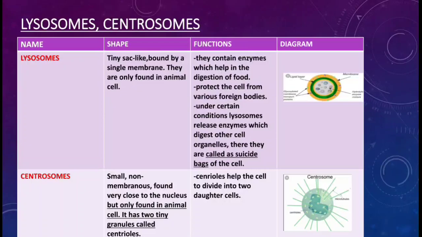Lysosomes, the name of the cell organelle. What is the shape of lysosome? They are tiny sac-like, bound by single membrane, and they are only found in animal cell. You can see in the diagram, they have a single membrane and they are small sac-like structures, and they are only found in animal cell.